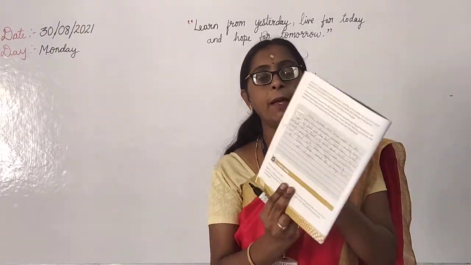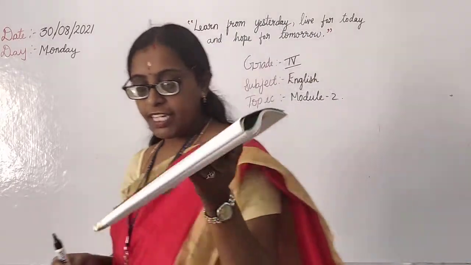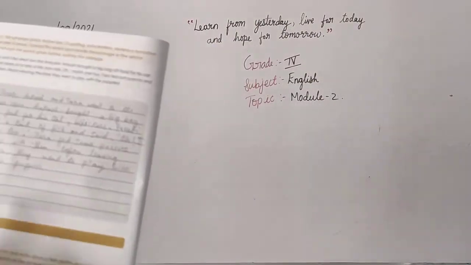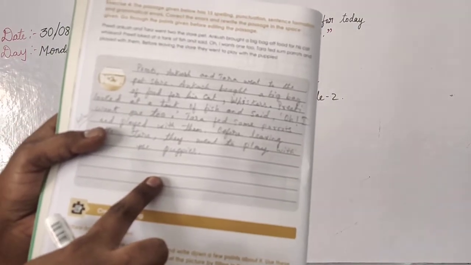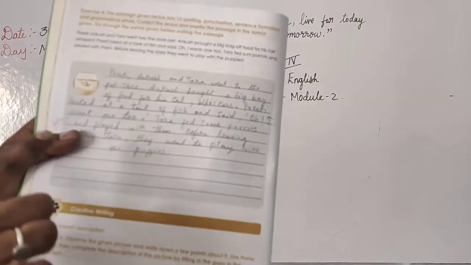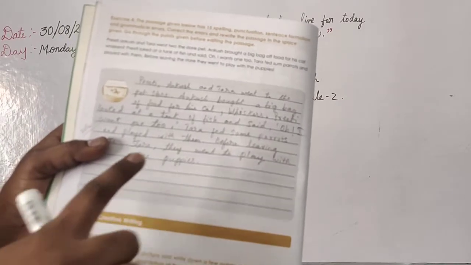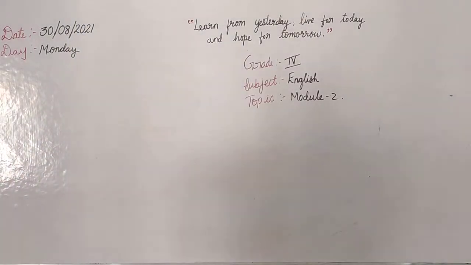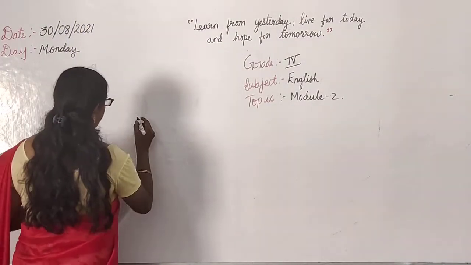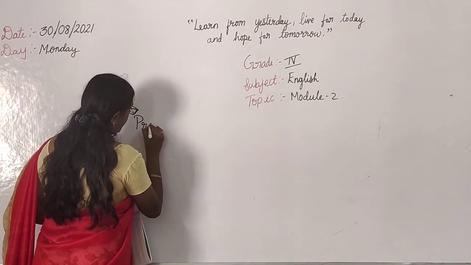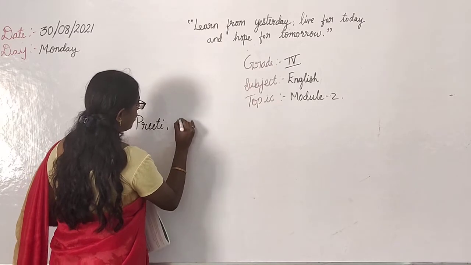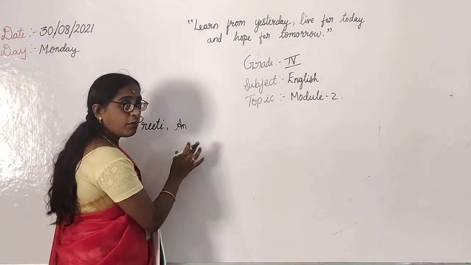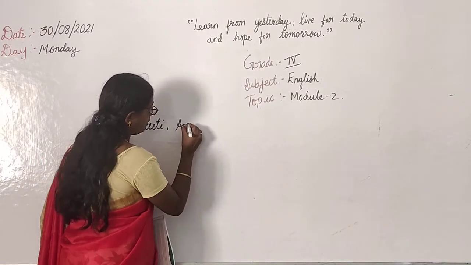Here you have in page number 10 a few spaces. You need to write it in a correct way. Okay, whatever mistakes are there, you should correct and write here like this. I will write it on the board, children. You should copy down. P-R-E-E-T-I, Preeti, comma, because one more name we are giving here.